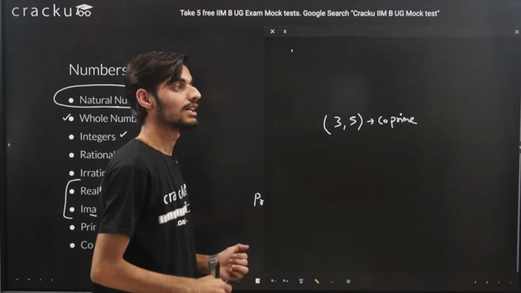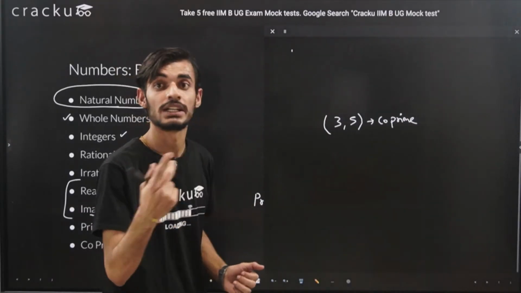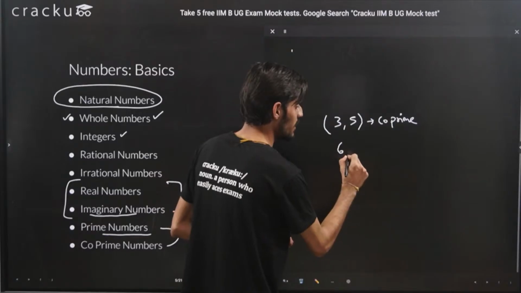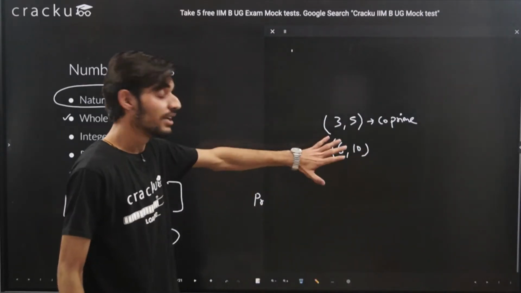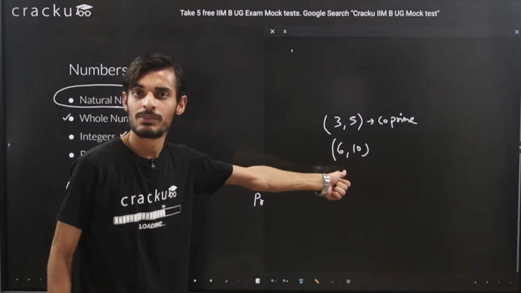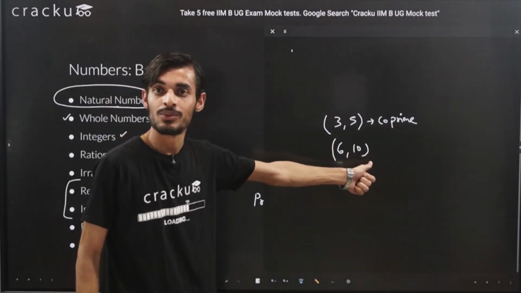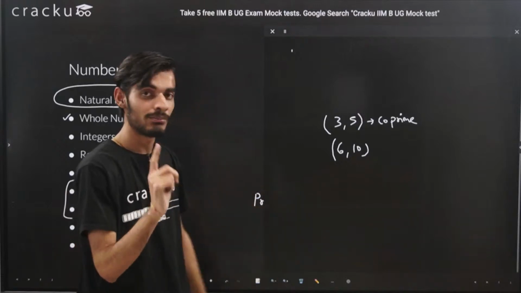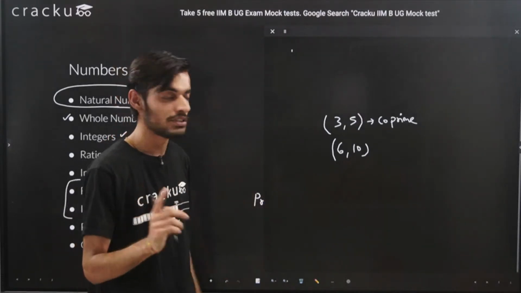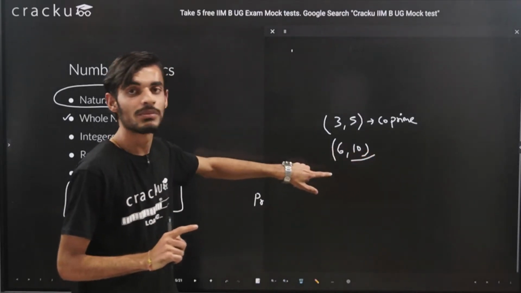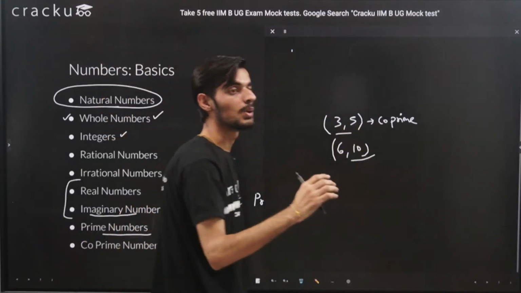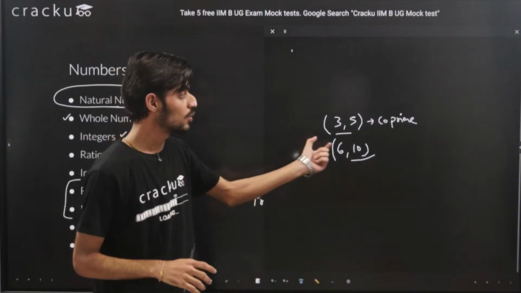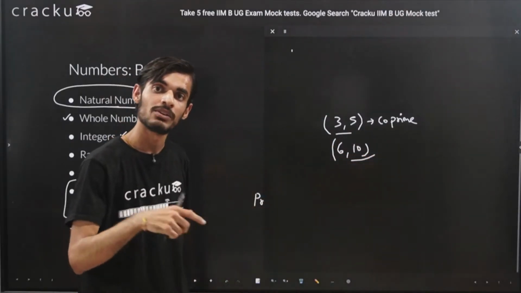But if, let's say, I have taken two numbers as 6 and 10, here you can notice that 6 is divisible by 2, and 10 is also divisible by 2. So apart from 1, we have one number which divides both of the numbers. So these two numbers are not co-prime. If the two numbers don't have any common multiple between them, then those two numbers will be co-prime. Same can happen for three numbers also.